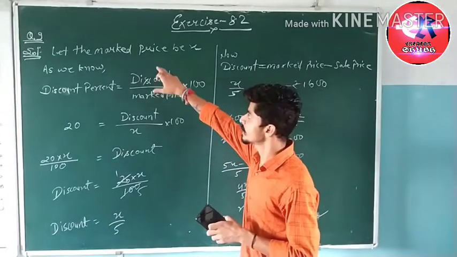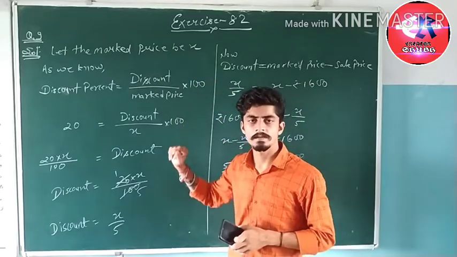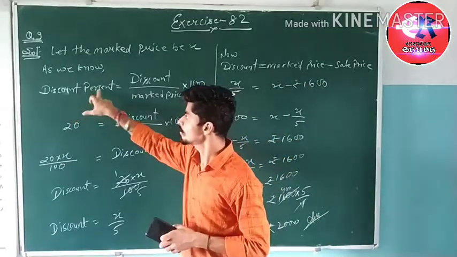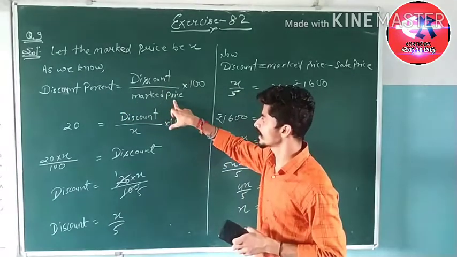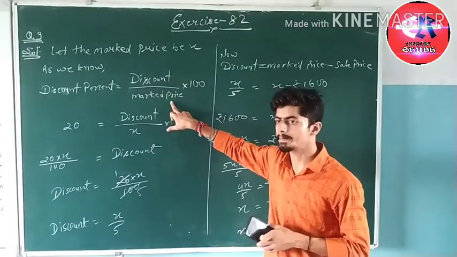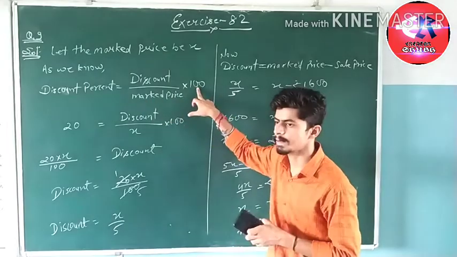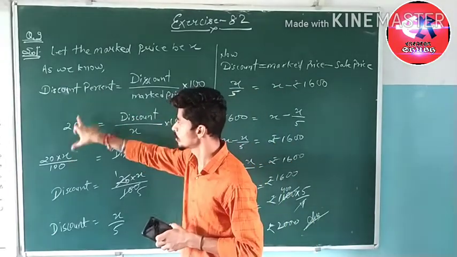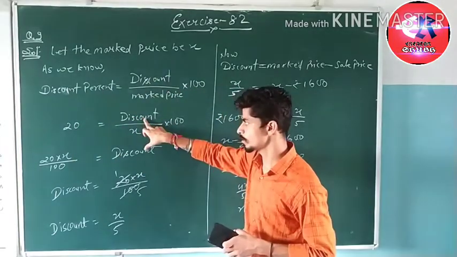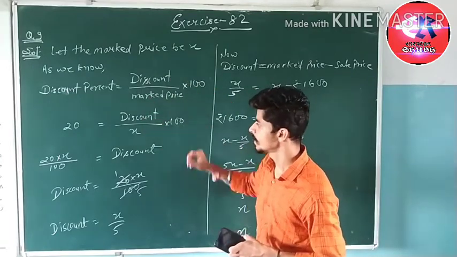So let the market price be X. The discount percentage formula is: discount percentage is equal to discount upon market price, into 100, because we are finding the percentage. Now the percentage is given as 20, so we put 20. Discount we don't know, and the market price we take as X, into 100.